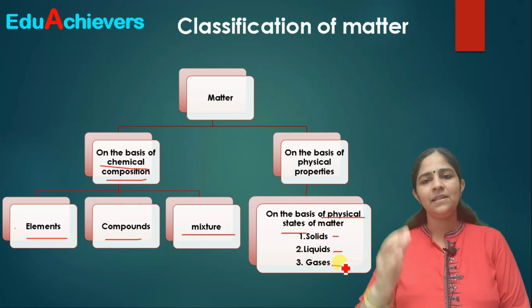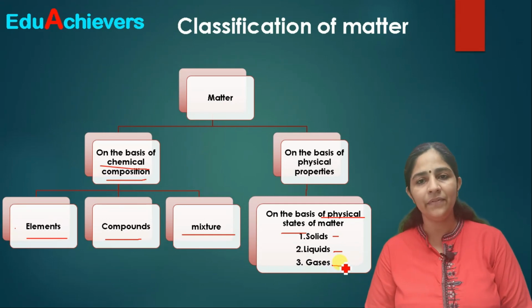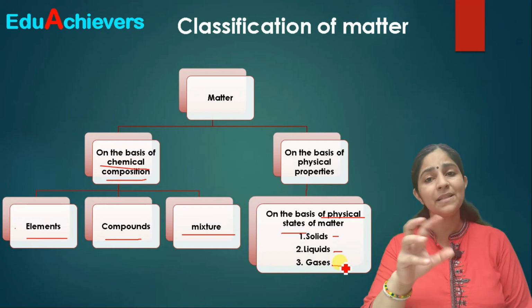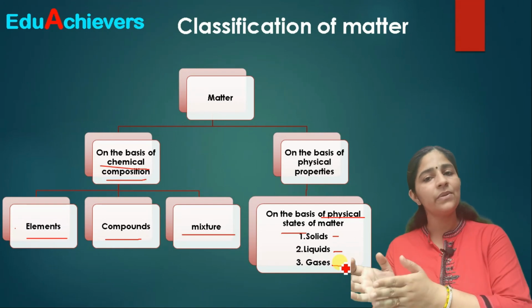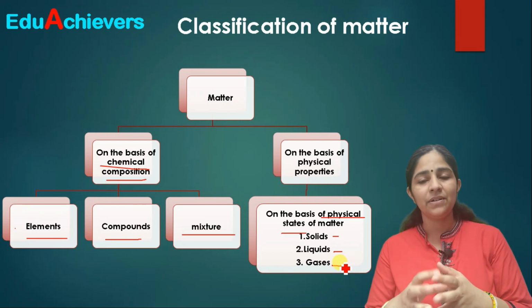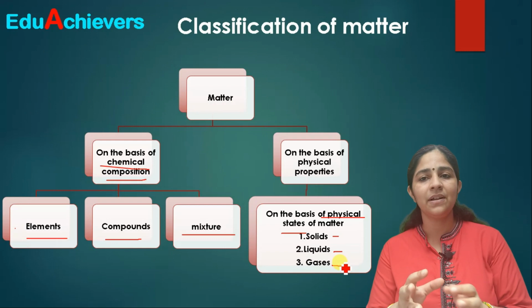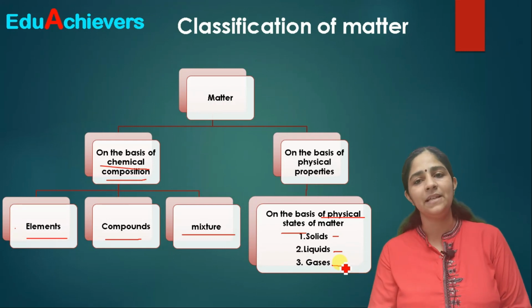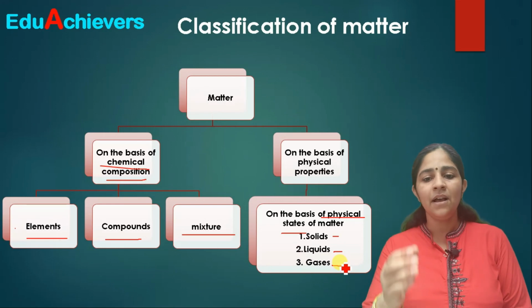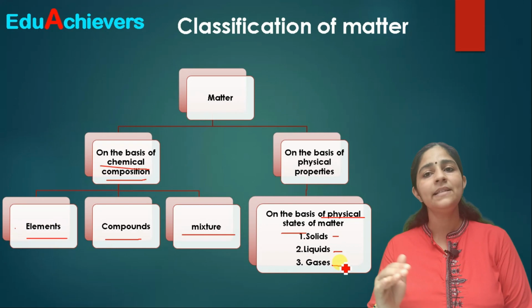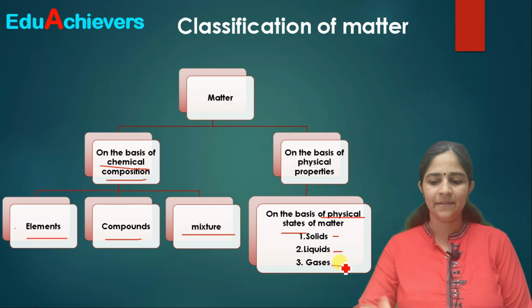So this is the classification of matter, on the basis of its chemical composition, that is what it is made up of, and on the basis of physical properties. Physical properties mean its appearance, texture, basic structure. And from physical properties, on the basis of its physical state, we have divided it into solids, liquids and gases, correct?